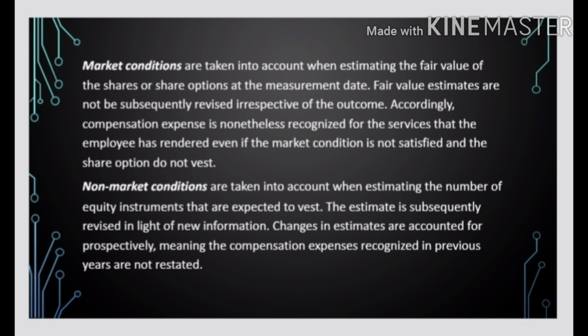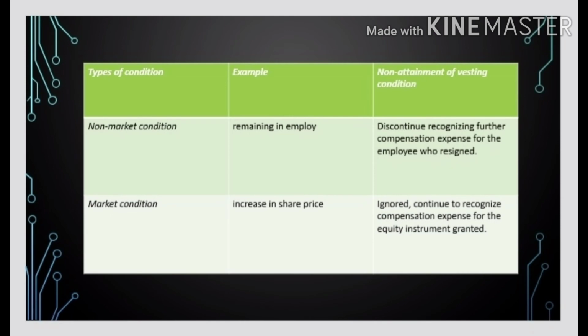Changes in estimates are accounted for prospectively, meaning the compensation expenses recognized in previous years are not restated. Types of conditions. Example, non-attainment of vesting condition. So, non-market condition, example is remaining in employ. And the non-attainment of vesting condition is discontinue recognizing further compensation expense for the employee who resigned.